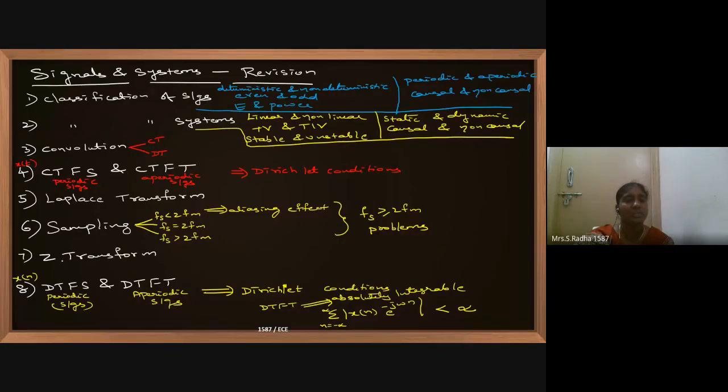Now I will go with a small revision in Z transform, Laplace transform. Because these are the things we took up after the third internal, this syllabus was not given in questions in the third internal. So if you take delta of n signal, its Z transform is 1.